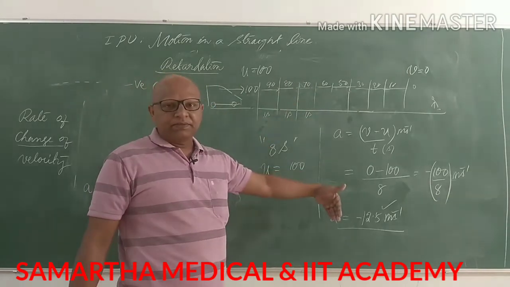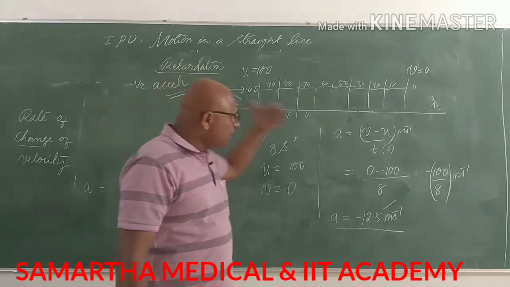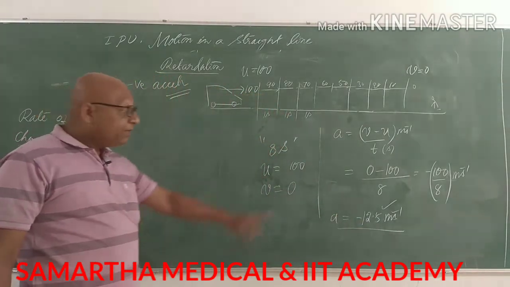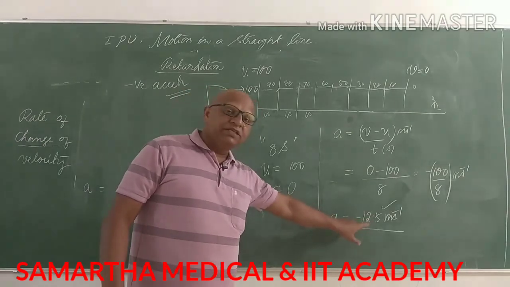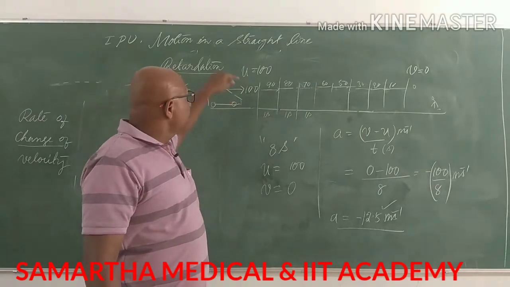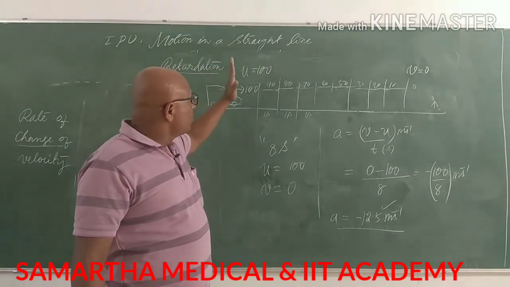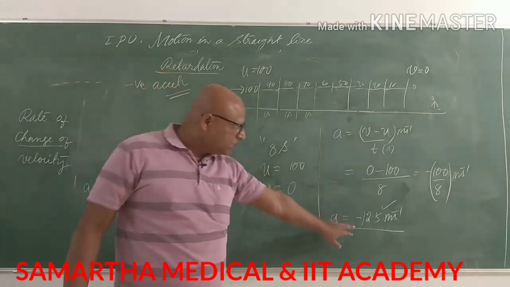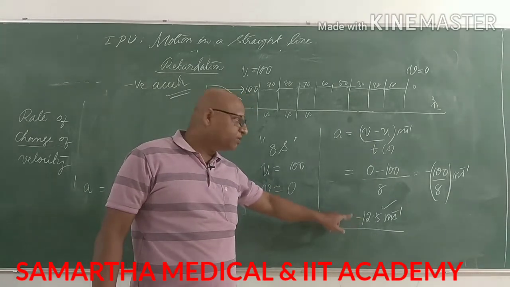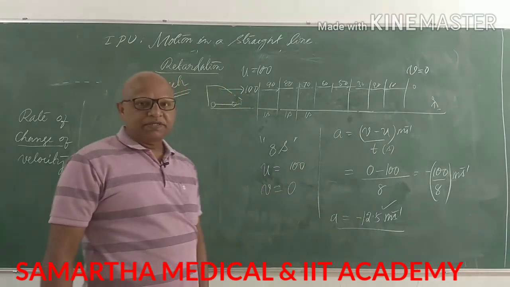Like that it is happening. Overall, it is happening at a rate of minus 12.5 meter per second square, which is the average acceleration, because we are not taking individual references. We are taking the total change from one end to another. That's why it is not coming out to be 10. It is coming out to be minus 12.5.